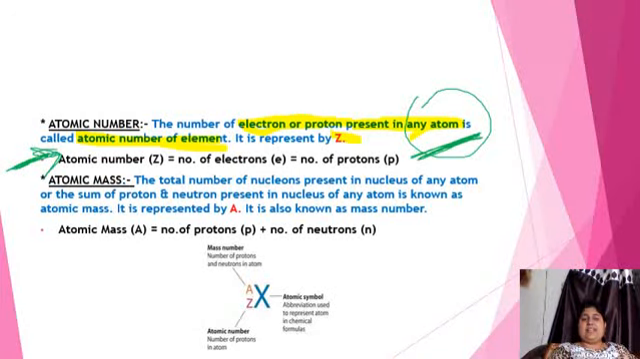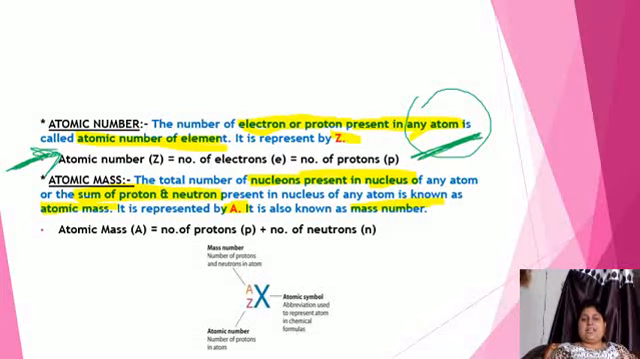The second thing is atomic mass. The total number of nucleons present in nucleus of any atom. Nucleons means the sum of proton and neutron. Nucleons means the sum of proton and neutron present in the nucleus of any atom is known as atomic mass. It is represented by A, and it is also known as mass number.